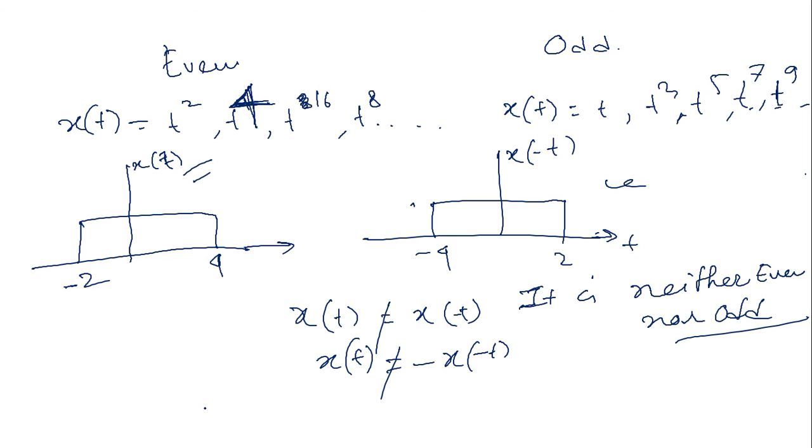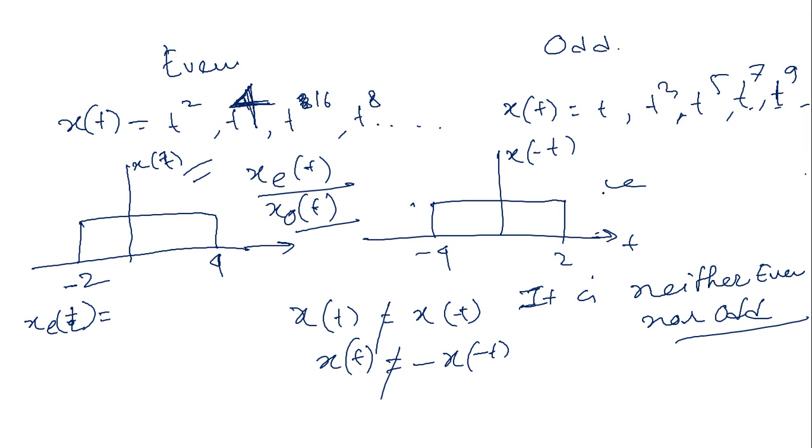So how is this signal neither even nor odd? Once again, the even part: when we estimate it generally, x of t consists of two parts, the even part of t and the odd part of t. So this kind of signal is neither even nor odd.